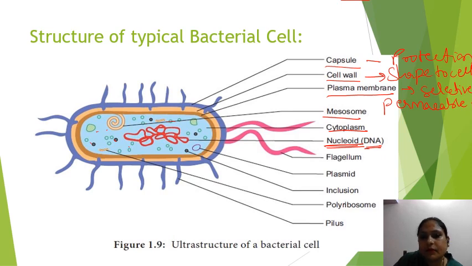Then there is extrachromosomal DNA. Apart from the nucleoid, there is another extra-circular DNA in the bacterial cell, that is the plasmid. This plasmid has another important role in the bacterial cell. It has certain features which protect the bacteria, such as an antibiotic resistance site.